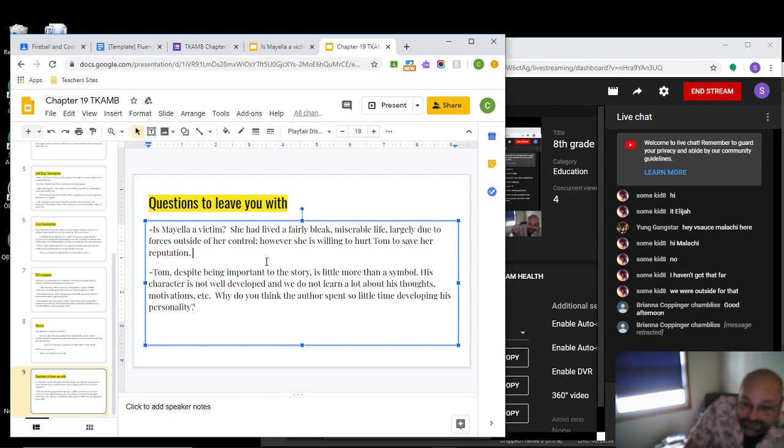And then the last important thing to go over is that, despite Tom being very important to the story, he's really little more than a symbol. They never really get into his character. You know that he's married. You know that his arm was badly damaged. You know that his boss thinks he's a good guy, but you don't really get a lot of his personality, his motivations, and fear, other than the fact that he's really scared. He doesn't want to be there, and he's afraid.